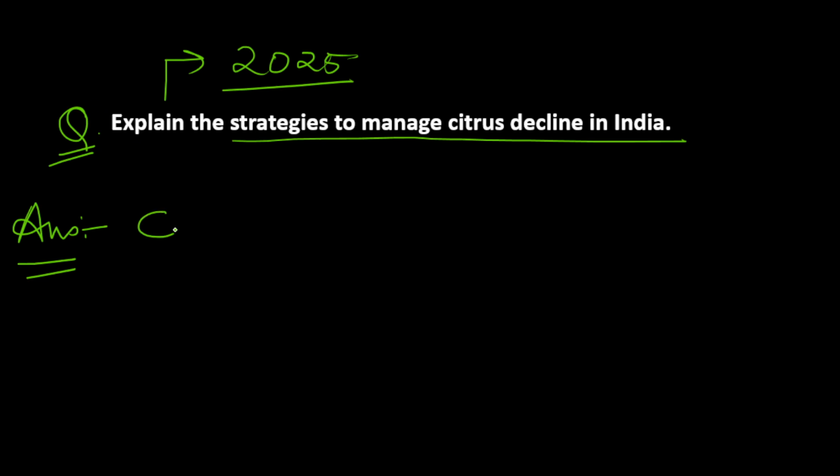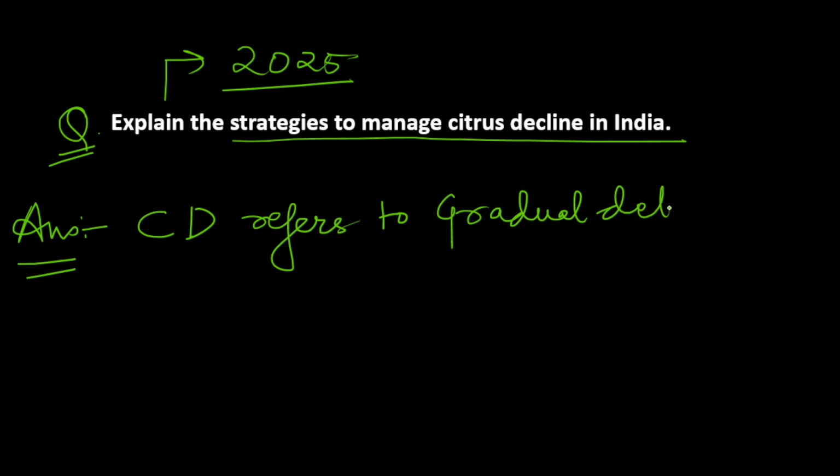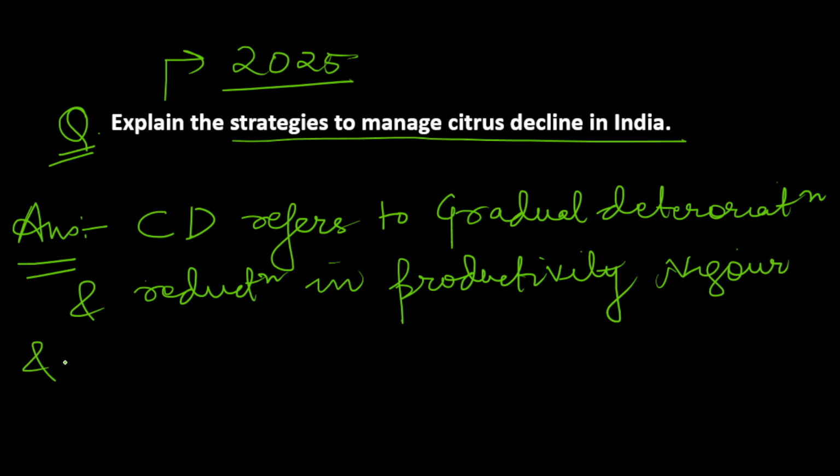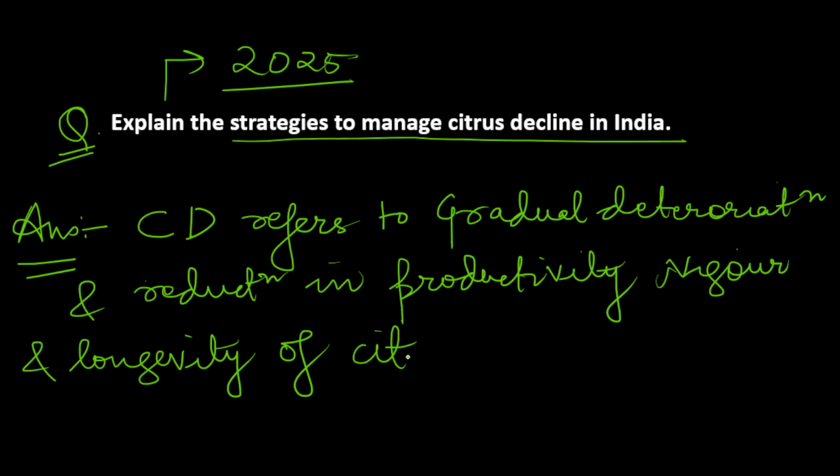So you can mention that citrus decline refers to gradual deterioration and reduction in productivity, vigor and longevity of citrus trees due to complex biotic and abiotic factors.